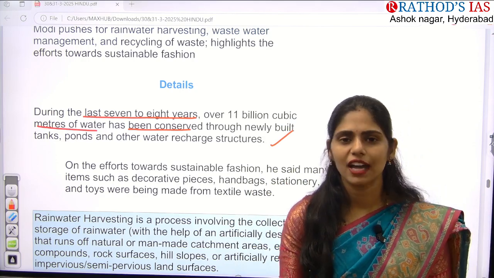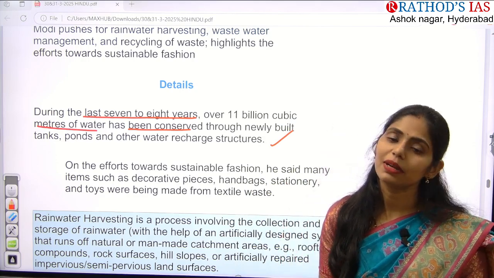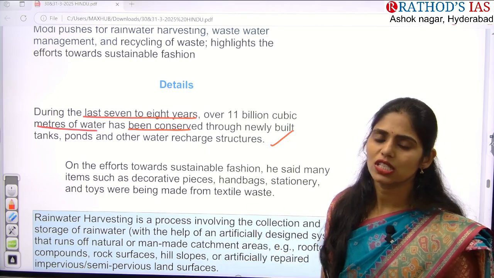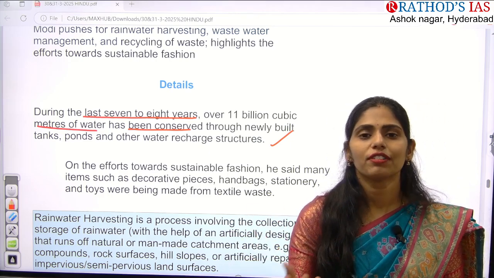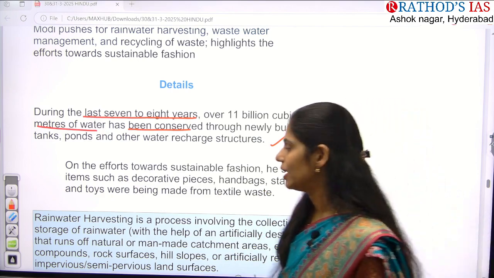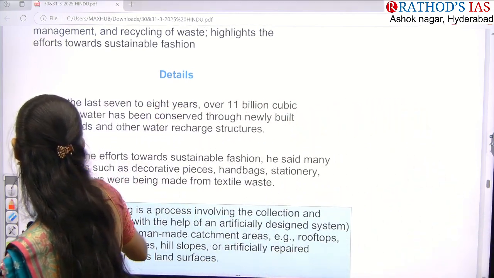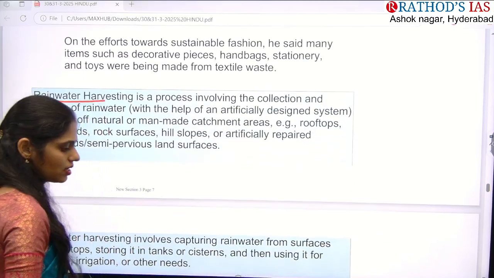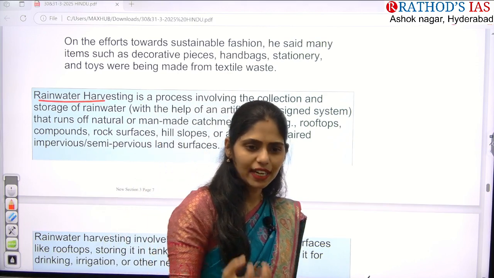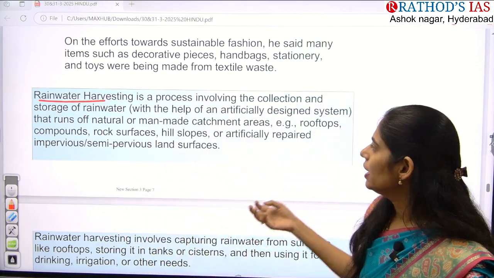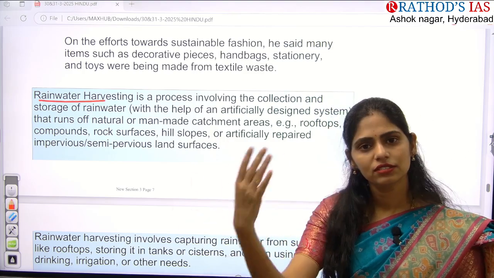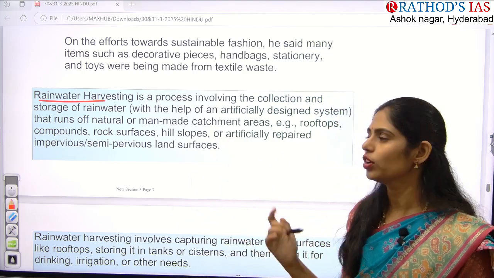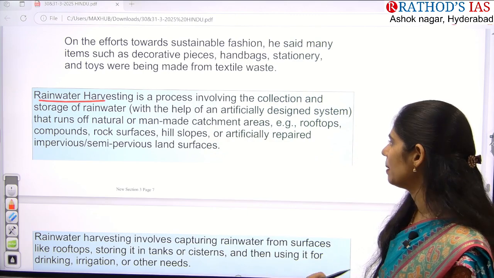Water harvesting is in your syllabus under environment and ecology. You have to know what water harvesting is, what the different methods of water harvesting are, and what the advantages are. You may get a question on this also, guys. Rainwater harvesting is a process where we collect the water that we get from rain and use it for further purposes, in a very simple manner.